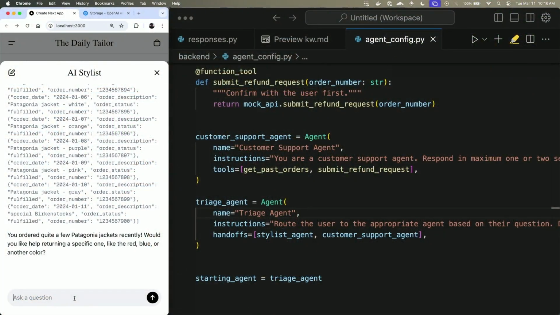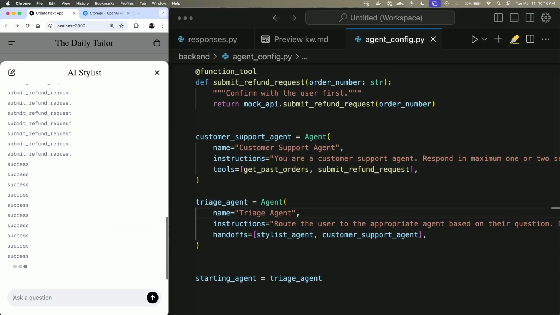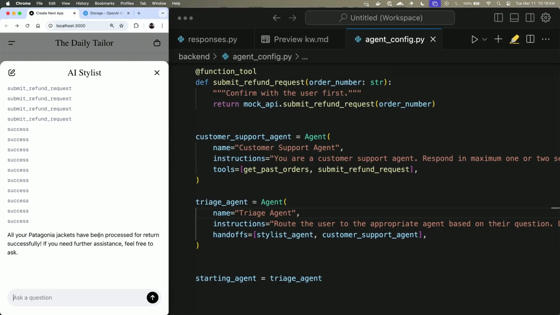actually perform the refund. So you know what? I'm sorry, Kevin. Get rid of all of them. Oh. What am I going to wear? Kevin's going to be cold. Yeah, let's see. It's a lot of them. There we go. It takes a while to return so many categories.